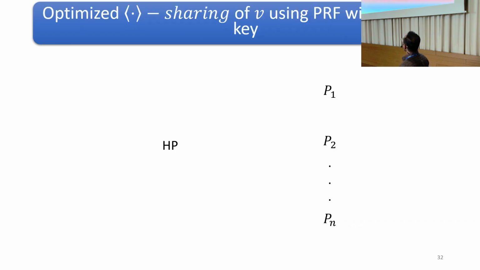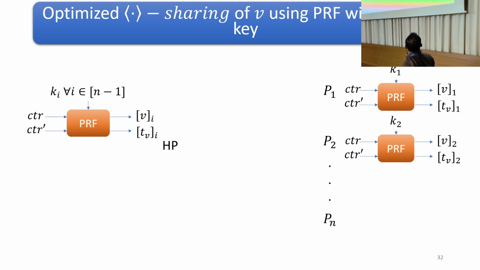We optimize it further by considering a common key setup, where P1, P2, Pn have a common key with the helper party, and P1, P2, Pn minus 1 non-interactively perform this shared sampling. So how? Consider Pi having a key Ki along with the helper party.